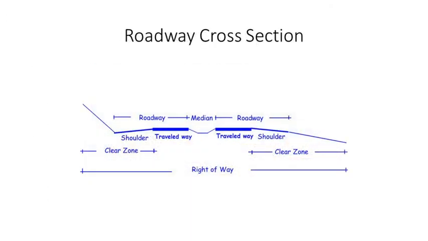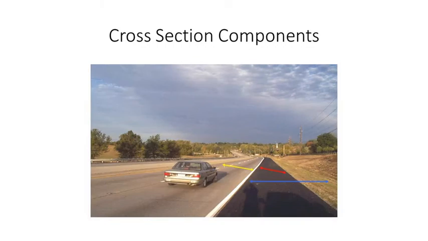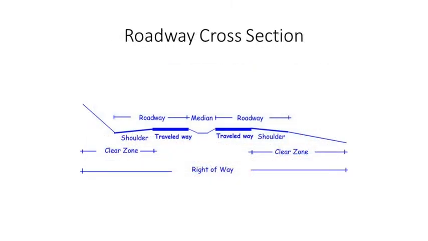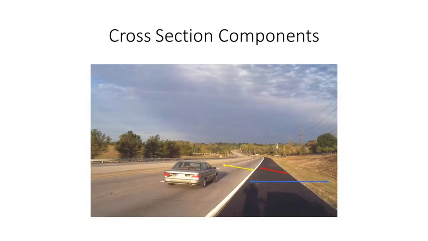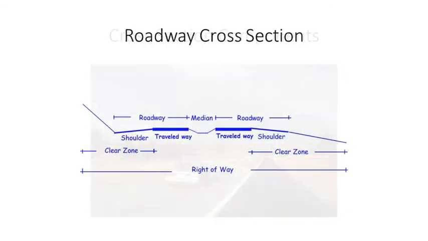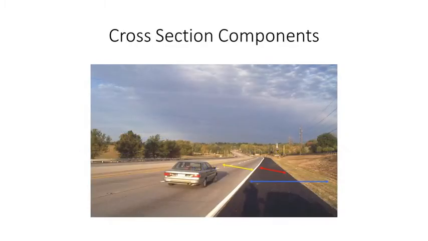Next is the red line. What is that red line? The red line shows the shoulder. Combined, the travel way and shoulder make up the roadway. So the yellow line shows the travel way, and the red line shows the shoulder. To the left of the vehicle, the white part is nothing but the median, which separates the two lanes, left lane and right lane. It is called the center part.